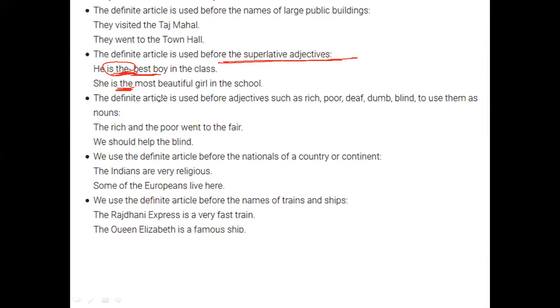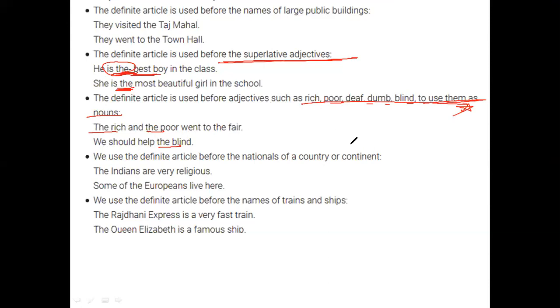Then we have articles which are used before adjectives such as rich, poor, dumb, deaf, blind, to use them as nouns. So this is also one of the exceptional cases to be remembered. So like the rich and the poor, we should help the blind people. So to enhance their presence, as to usage of the noun, this is generally used.